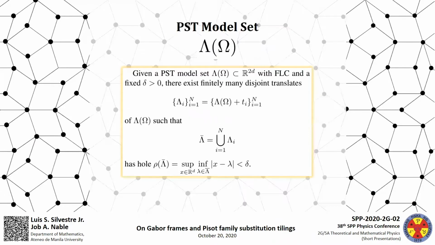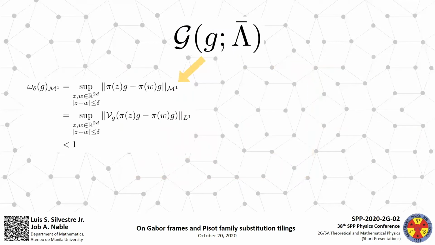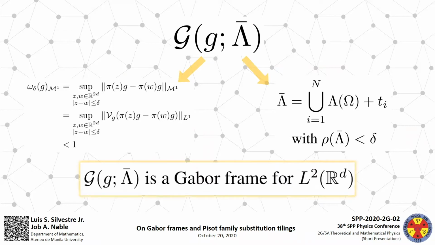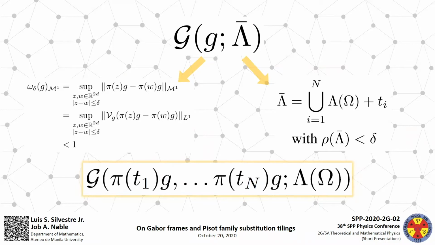Now, given a PST model set Λ_ω and a fixed δ greater than 0, there exist finitely many disjoint translates Λ_i of Λ_ω whose union Λ-bar has hole less than δ. Therefore, if g satisfies ω_δ(g) less than 1 for some δ, and we obtain the corresponding Λ-bar for Λ_ω with hole less than that δ, then the pair yields a Gabor frame for L2(R^d), which is equal, up to phase factors, to the multi-window Gabor frame generated by the Gabor translates of g with respect to Λ_ω.